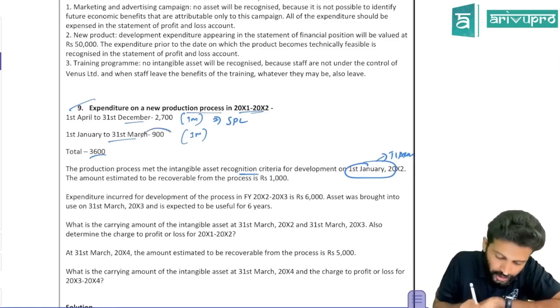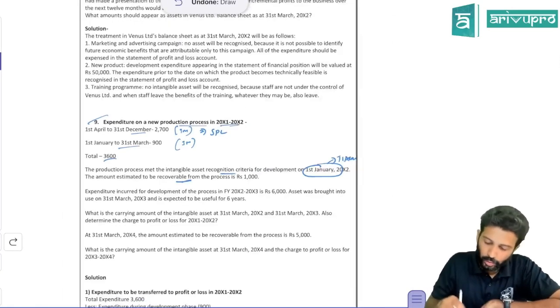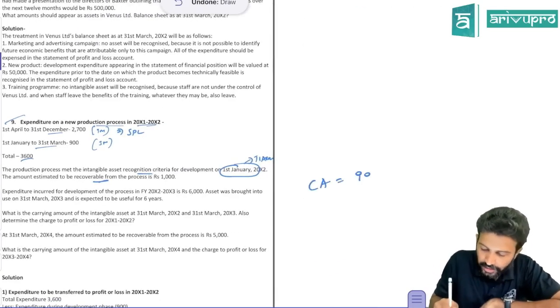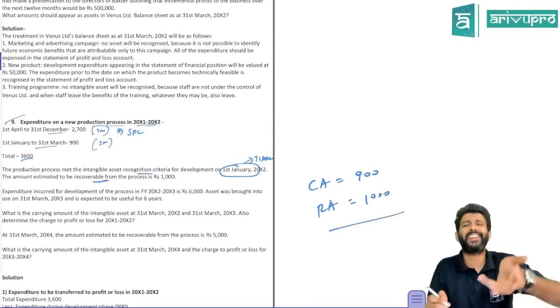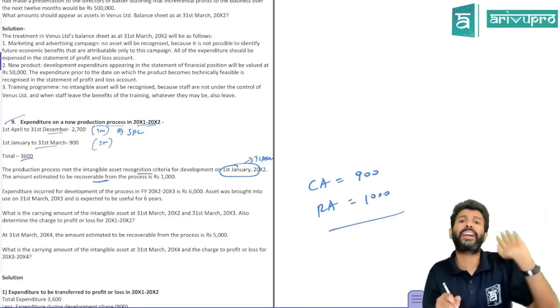You will show it there. How much did you incur? 900. What about the recoverable amount of this? 1000. We know this. So carrying amount of that intangible asset under development is 900. Recoverable amount is 1000. You have studied the impairment loss standard. If carrying amount is greater than recoverable amount, you will get impairment loss.